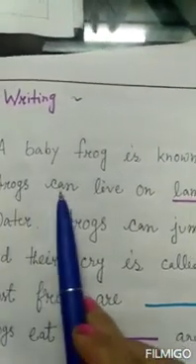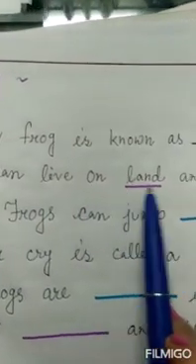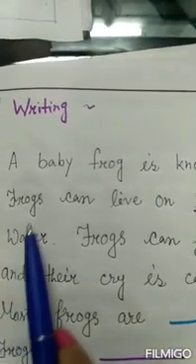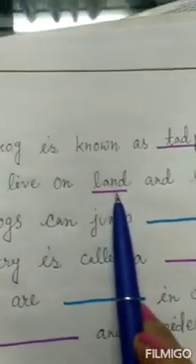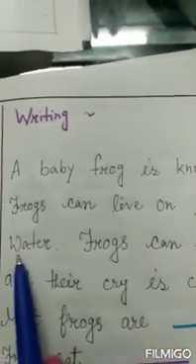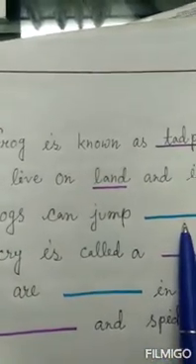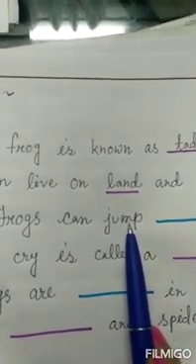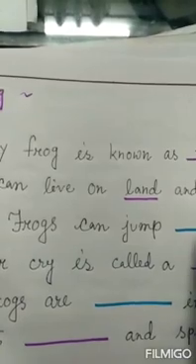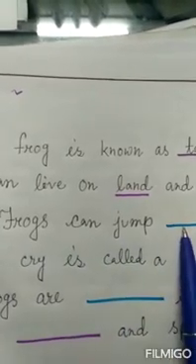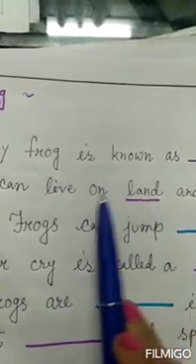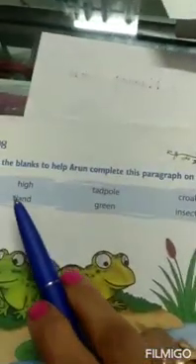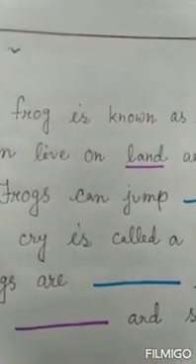Next line: frogs can live on land and in water. The next one I have not written, you can pick it up. Frogs can jump. What will be the option? You see the option high is there, so you can put it here. Frogs can jump high. So you read the passage, see the options and put them in the correct blank.